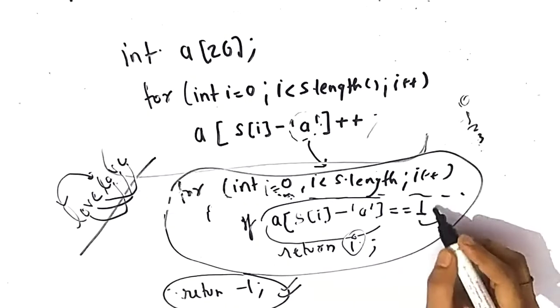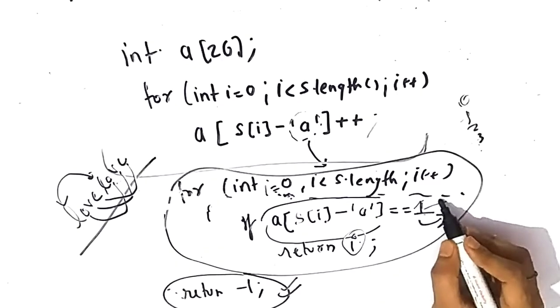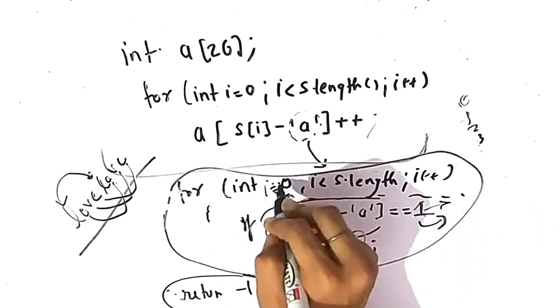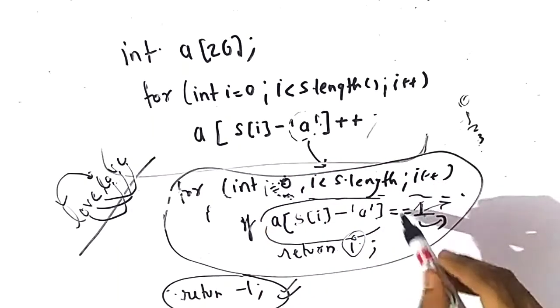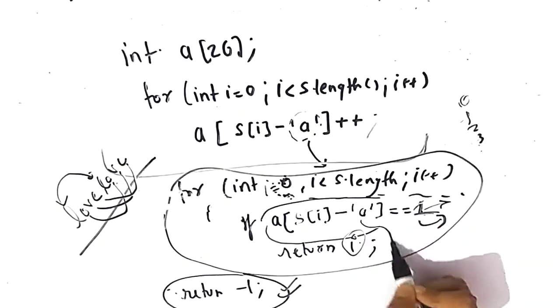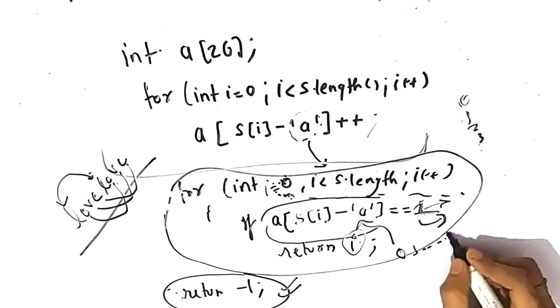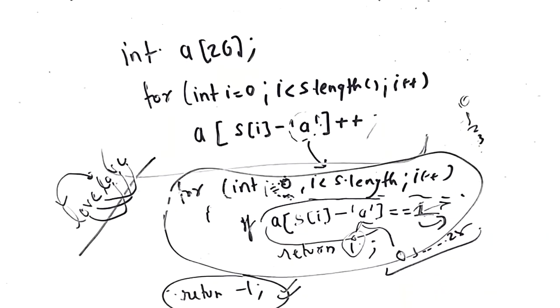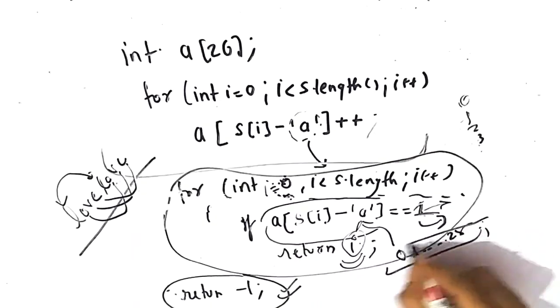We are interested in finding the first unique character, so we traverse the string from the start. Whenever we find that the frequency of the character is 1, with characters stored at their respective positions from 0 to 25, we return the index of that character to the function.